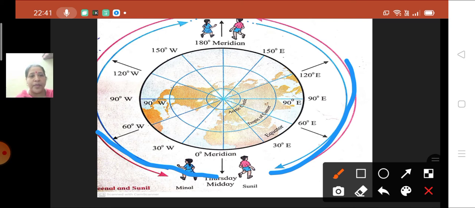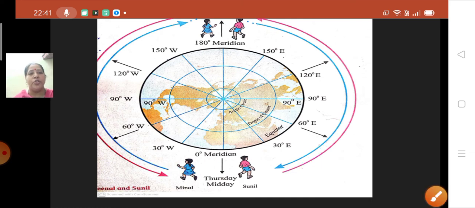So let's start. When Meenal is starting from 0-degree meridian, what is the timing at 0-degree meridian? You can see over here in this picture, it is shown that it is Thursday midday, that means Thursday 12 p.m. Now when she is starting at 12 p.m. and going towards the west, when she is reaching 30-degree west, what is the timing over there?